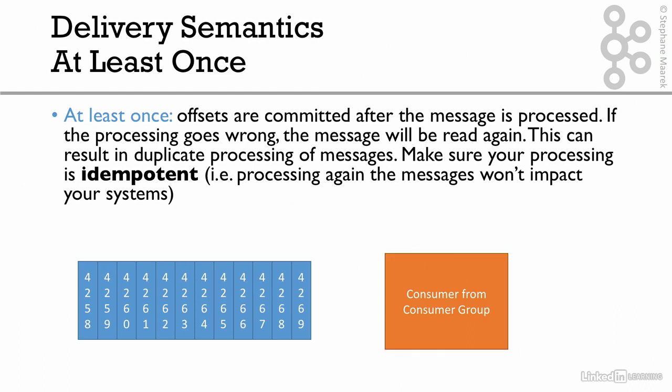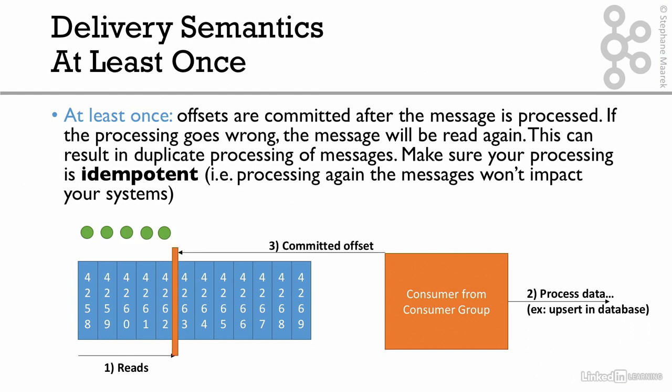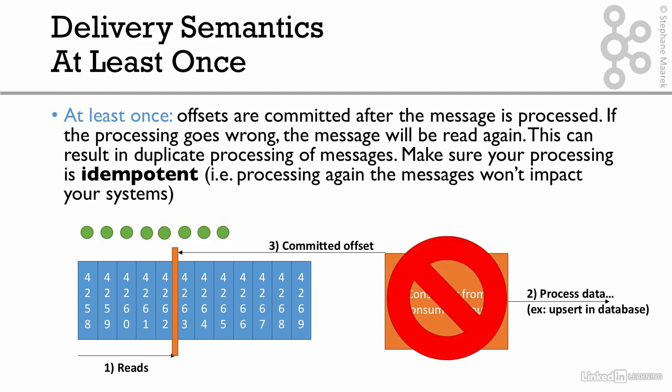So here's our example. We have our consumer group, and it's going to do a first batch of reads. Then it's going to process data, so it's going to insert into Elasticsearch. And all these things happen great. Then there's going to be a commit offsets that happens afterwards. So as you can see in this example, we first processed data and then we committed the offsets. And then we process the new data points. The first 2, first 3, and then it turns out that our consumer goes down.